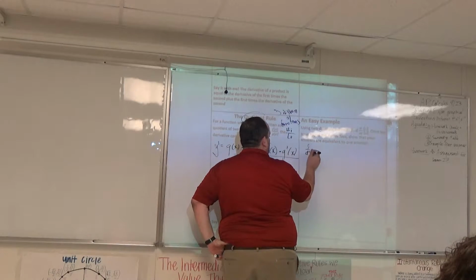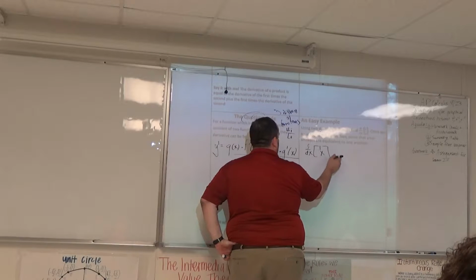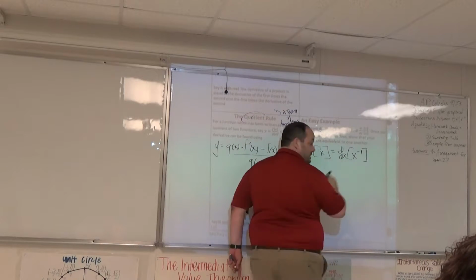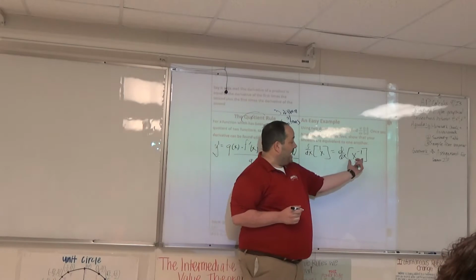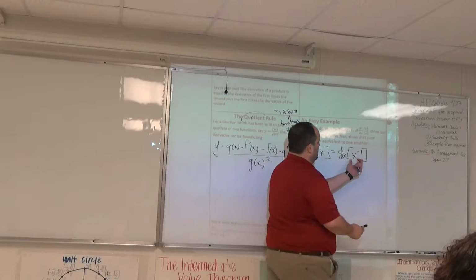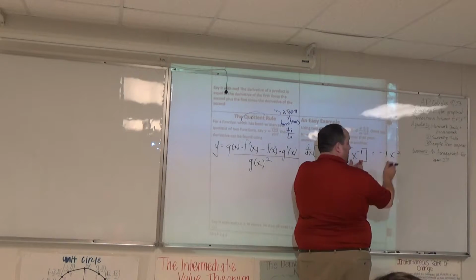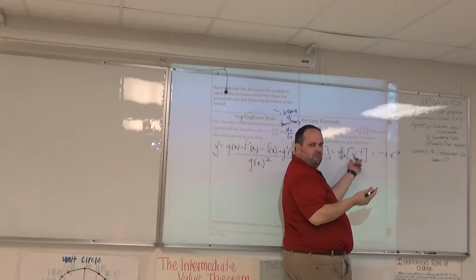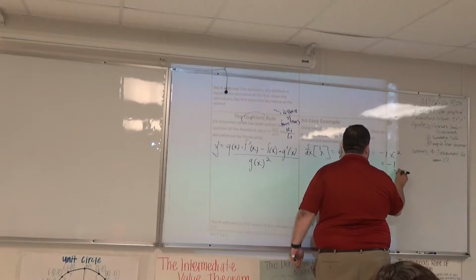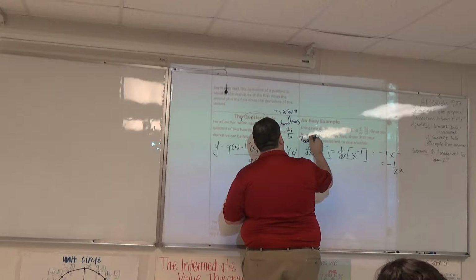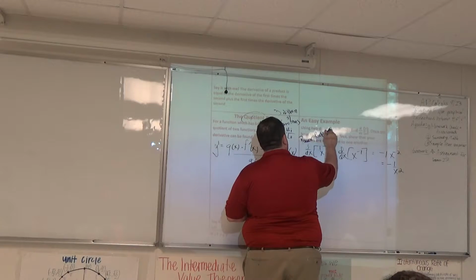Just reverse the x on the denominator. Rather than 1 over x, you would have made this x to the negative 1 power. And then the power rule would tell you to bring the power down and subtract 1 from the power. Everybody okay? So the power rule would get you negative 1 over x squared. This is what you get if you're going to use the power rule.